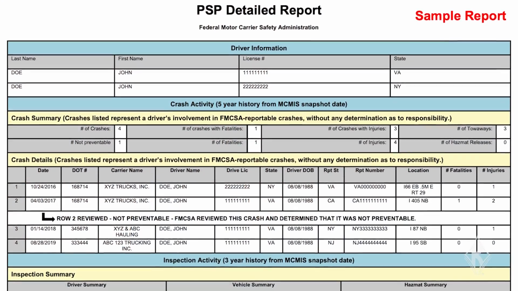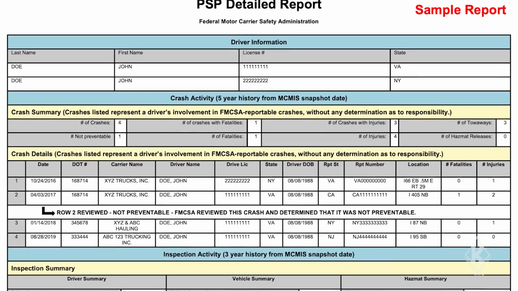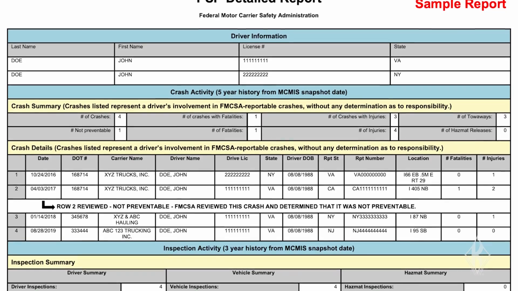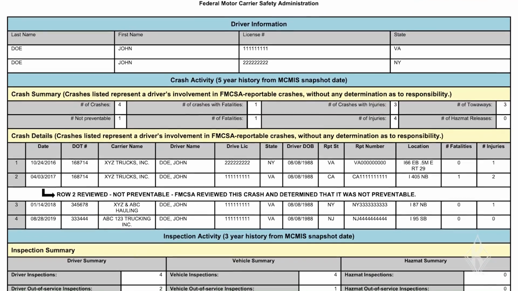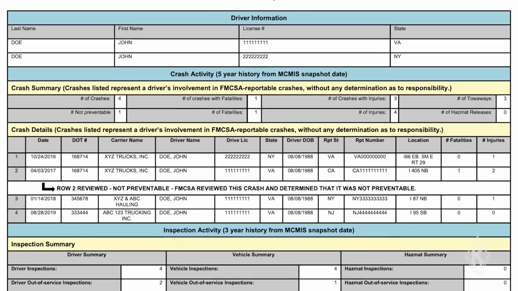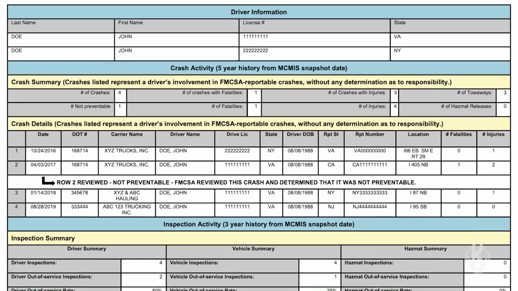There's no question that maintaining low CSA scores is in your motor carrier's best interest. Not only does it keep you off the FMCSA's radar, but carriers with low scores tend to have safer drivers and fewer crashes. If incorrect information is entered into the CSA safety measurement system, it can negatively affect your scores and show up on individual drivers' pre-employment screening program reports. So it's important that errors are corrected.